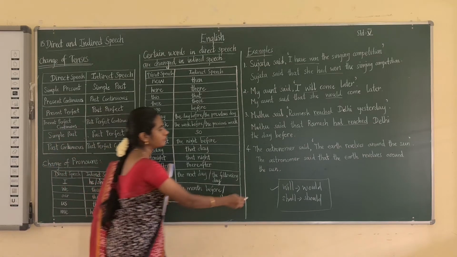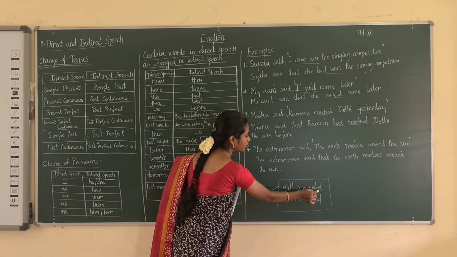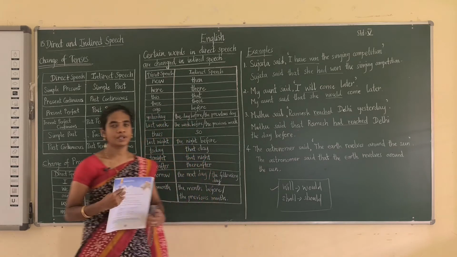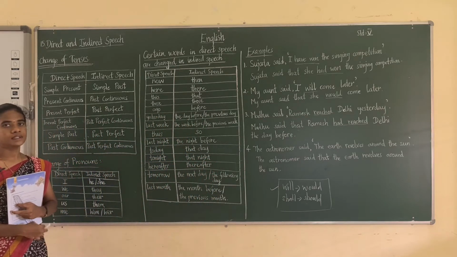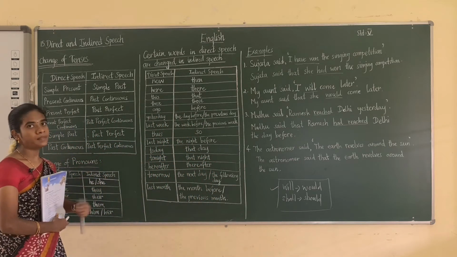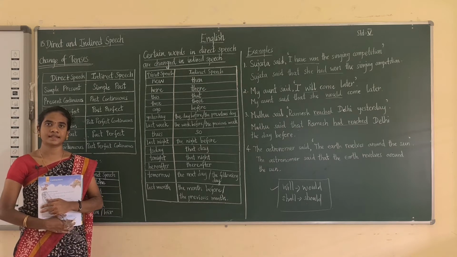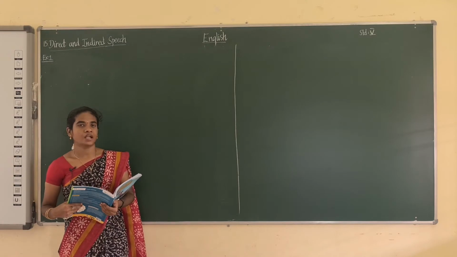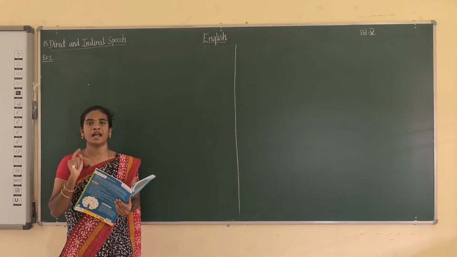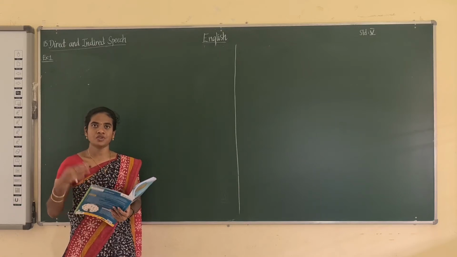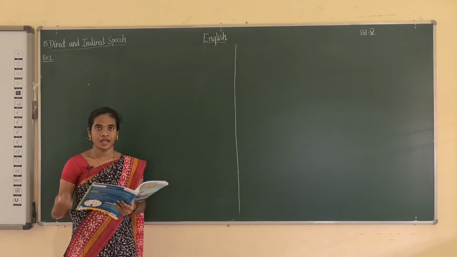And next one, if will come means you have to put could, shall means should, okay. You have to remember these, okay. Students, you can copy down this tabular column in your notebook. Now we shall do the exercise. Students, remember the change of tenses, change of pronouns and change of the special words, okay. So you have to remember these things and do the exercise, okay.